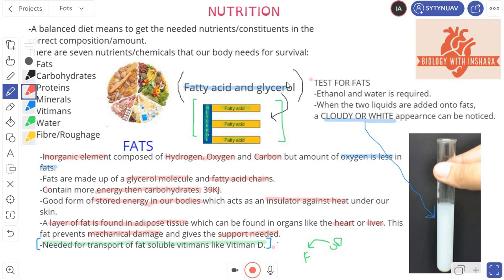Let's just grab a different colored pen. Okay, so this is very important. You need to keep this in mind. This comes in your MCQs. Okay, everyone. So the main test for fats uses ethanol, also known as alcohol, and water. So ethanol and water are required.